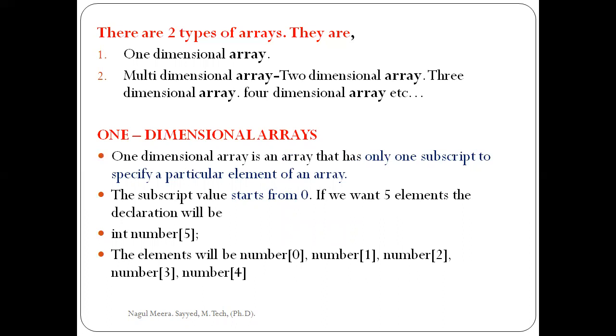In multi-dimensional array, two-dimensional array is one type of multi-dimensional array. Three-dimensional array is one kind of multi-dimensional array, and also four dimension, five dimension, like this. These are all under the type of multi-dimensional array. So simply, the first type of array is one dimensional array, and the second type is multi-dimensional array, which means two dimension, three dimension, four dimension, etc.